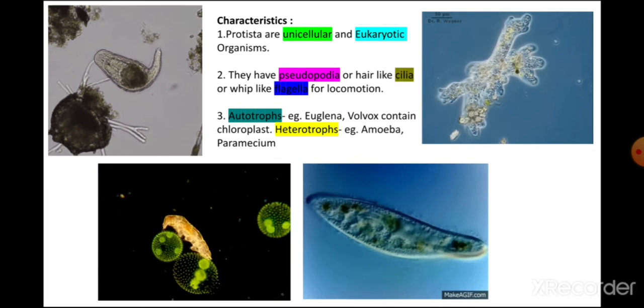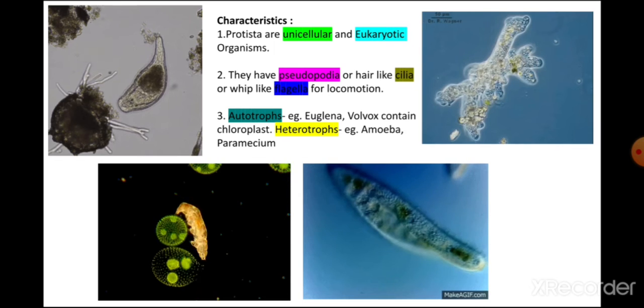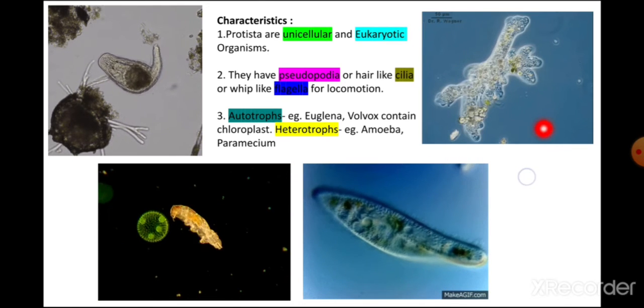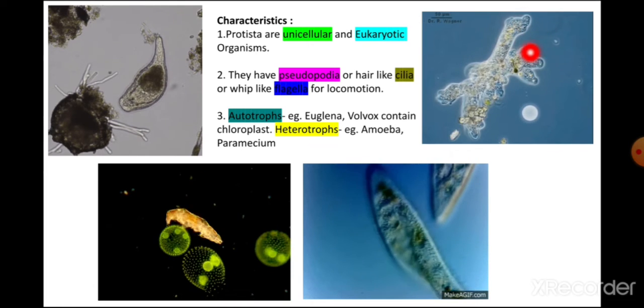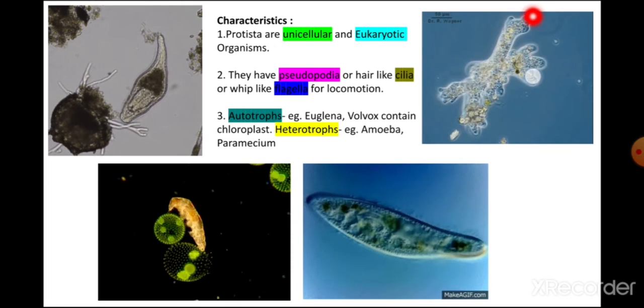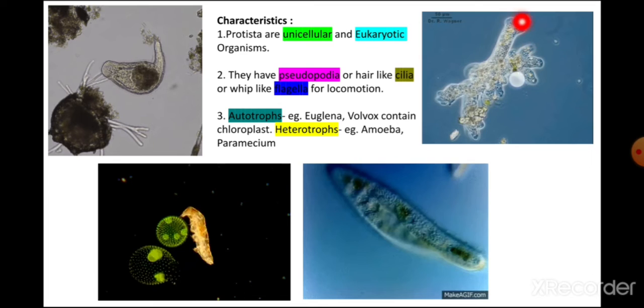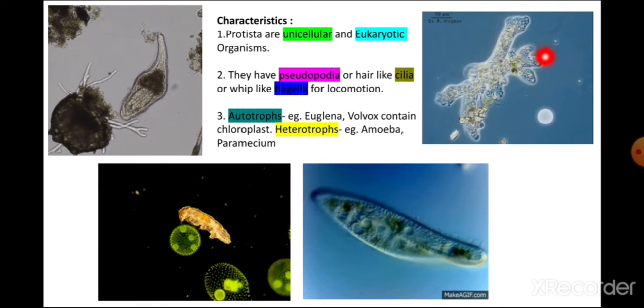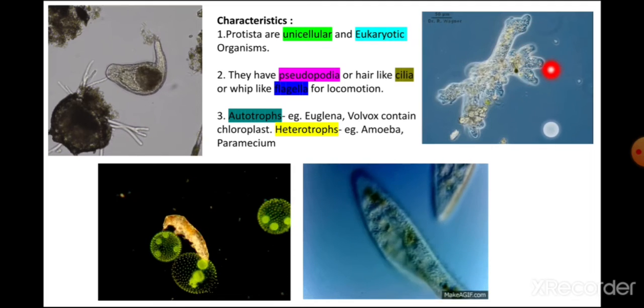These organisms have pseudopodia, cilia, and flagella for locomotion. Here in amoeba, you can see there is an extended part. With the help of that extended part, they move from one place to another. That extended part of their body is known as pseudopodia.